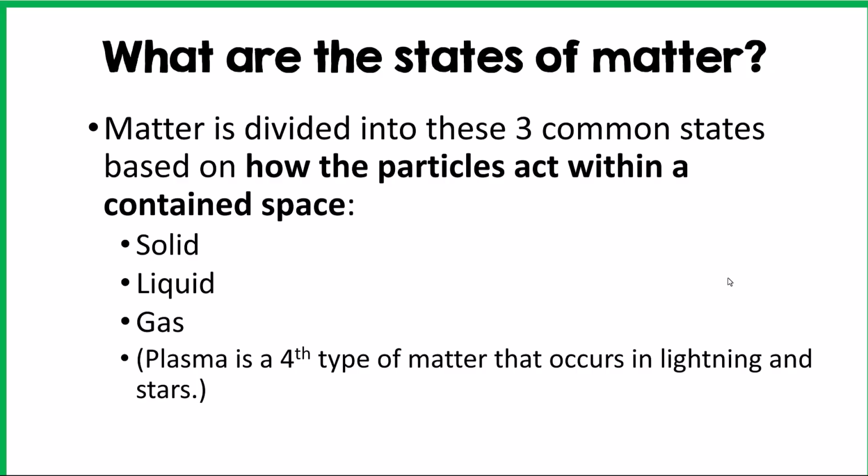And you're familiar, I'm sure, with the three states of matter: solid, liquid, and gas. There is a fourth state of matter known as plasma, and that occurs in lightning and stars. It's a very high energy form of matter, but not one that we regularly discuss in chemistry.